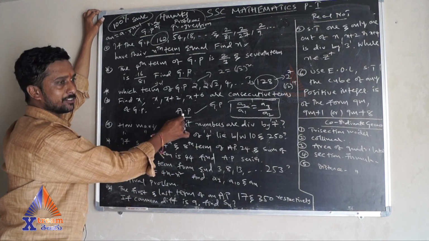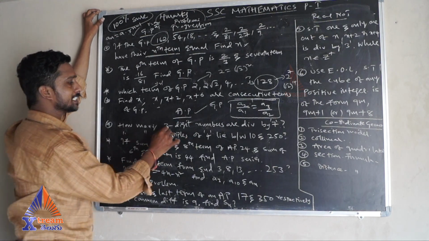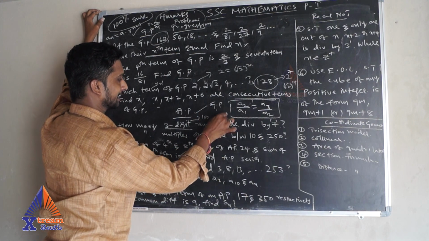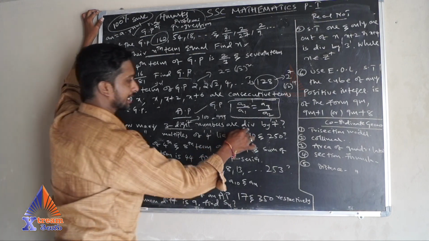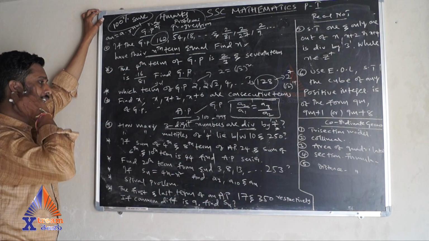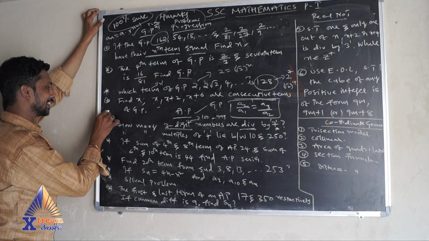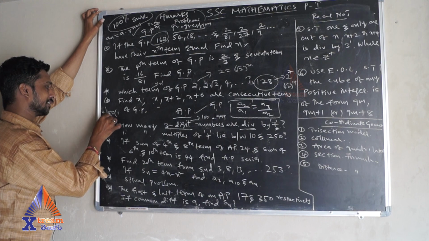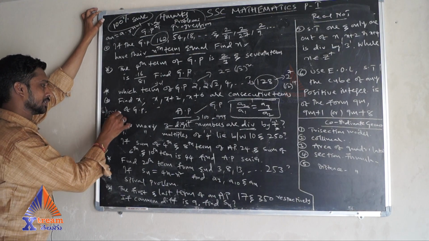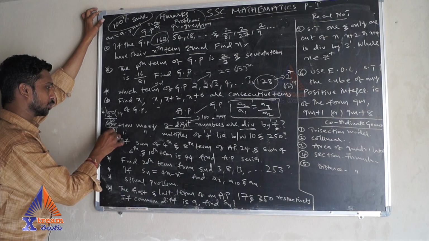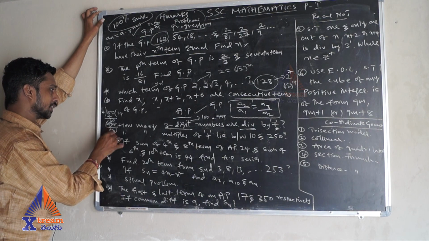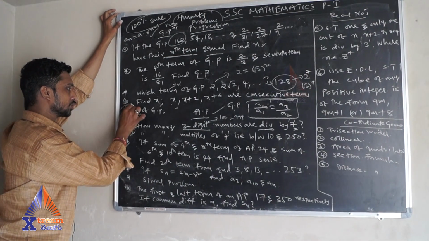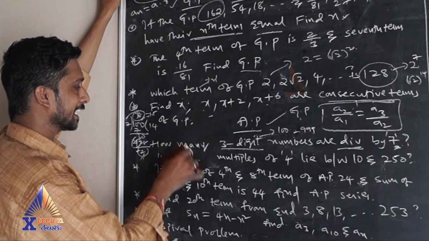Now coming to the AP, few important problems. How many 3-digit numbers? 3-digit numbers start from 100, end at 999. Now from those 3-digit numbers, which are divisible by 7? So the simple way to get it is take the least 3-digit number, divide by 7. 7 1s are 7, 3 0. 7 4s are 28. So how much is left over? 2. So this is plus 2, no? Reduce 2 from here, so you will get 98, which is not a 3-digit number. Add 7, so you will get 105.